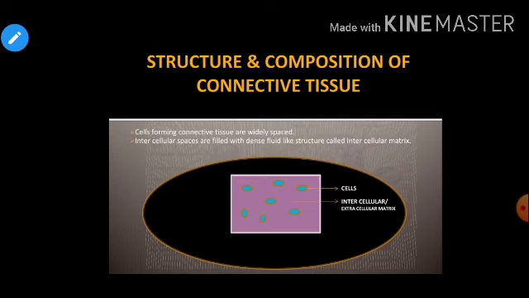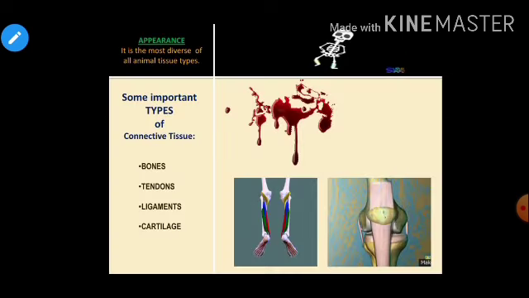Children, talking about the structure, as with the epithelial tissue, it also has basal as well as free surface ends, right? Similarly in the case of connective tissue, right? Let us see what are the important types of connective tissue present in our body.